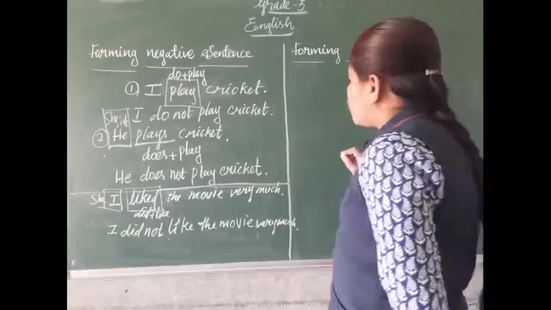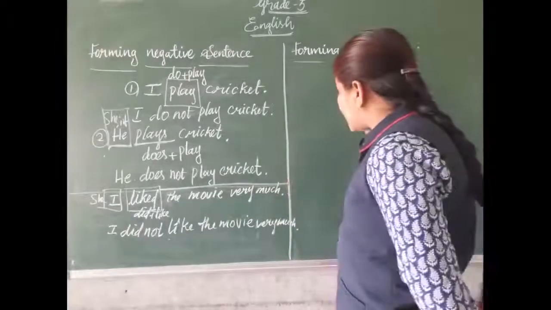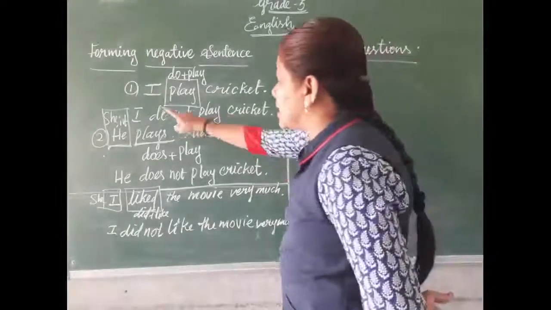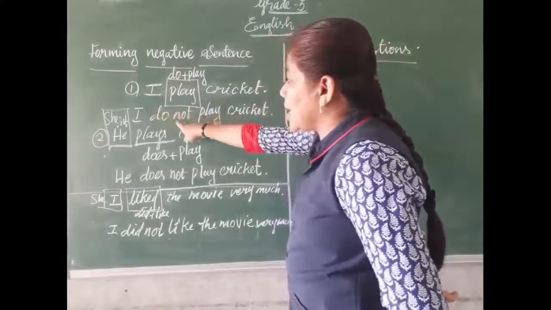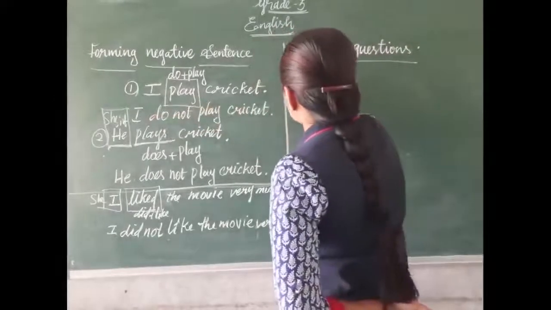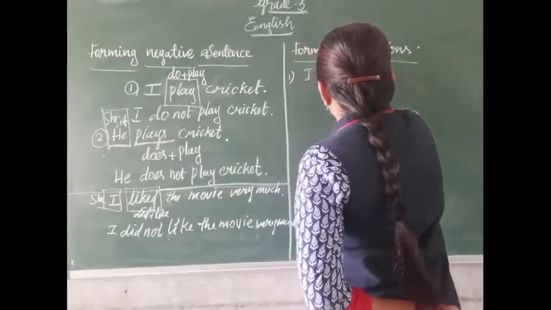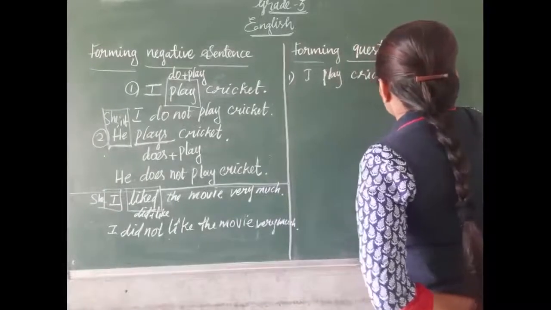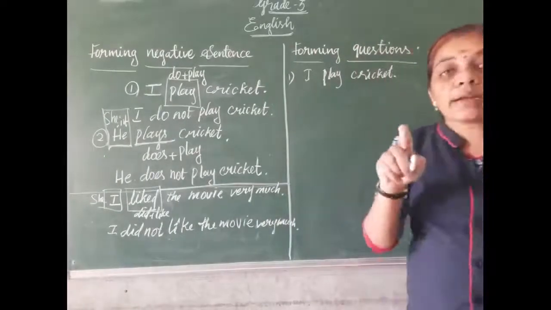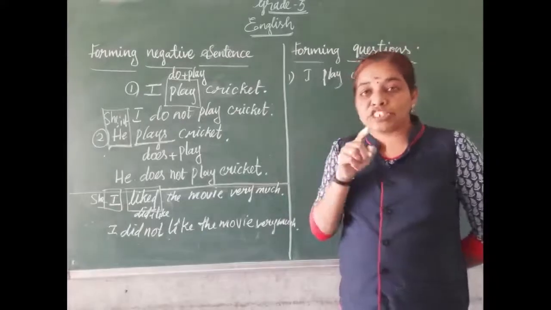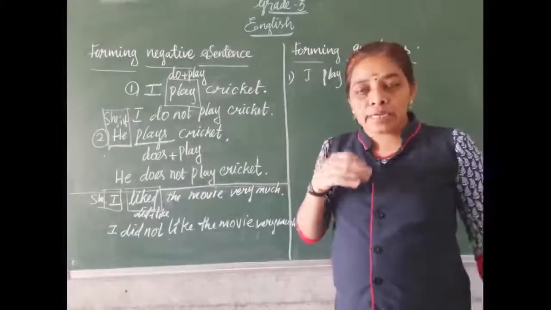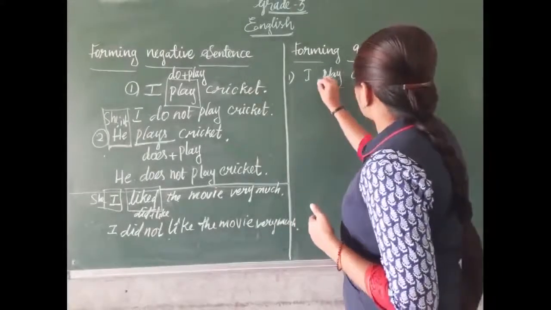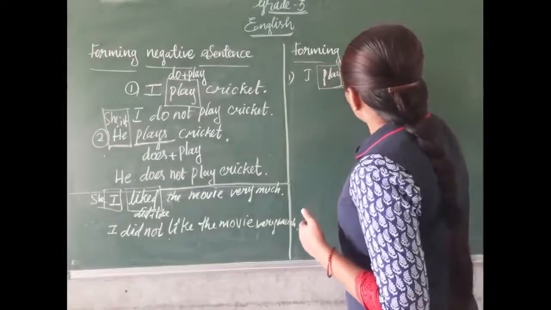To make a question, we write the helping verb first and the subject second. For example, listen here. I play cricket. The same sentence I am writing here. This is for simple present tense. For this, we want to make a question. To make a question, we need a helping verb. So what will we do? We divide this main verb into two. How can we divide? Do plus play.